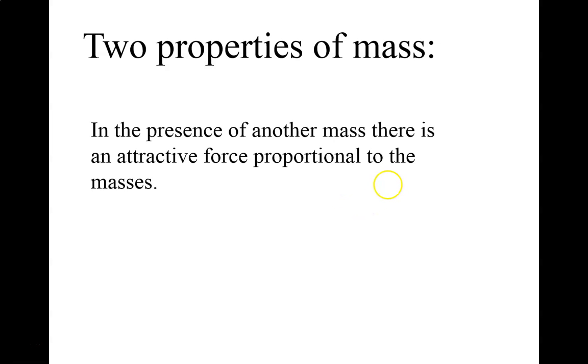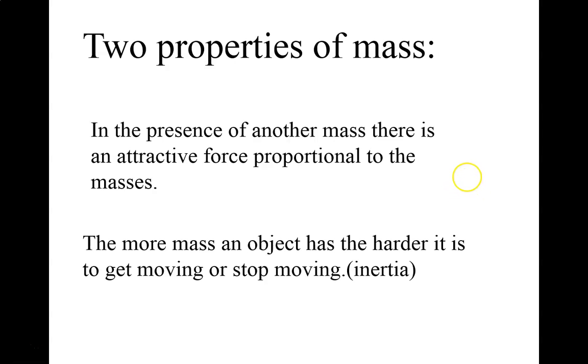And mass has two main properties. One, if you put two masses anywhere near each other, or two masses in the same universe, then they attract each other with a force proportional to their masses through gravity. And the other property of mass is the more mass an object has, the harder it is to get moving or stop moving. The harder it is to change what it's doing.